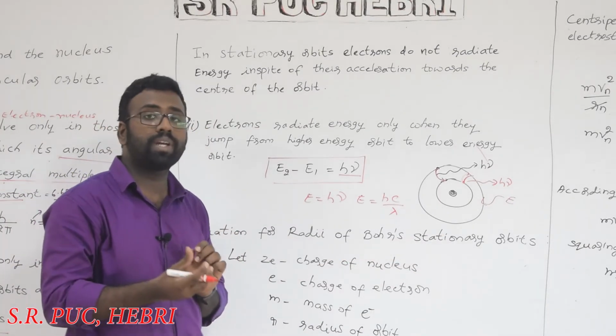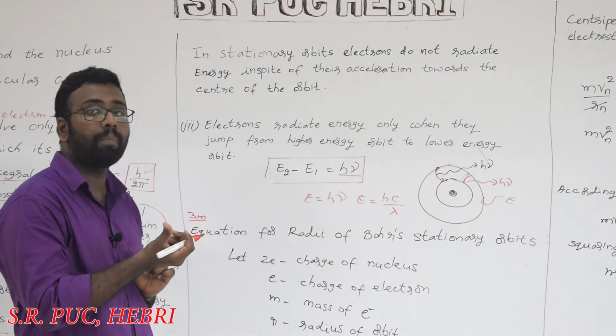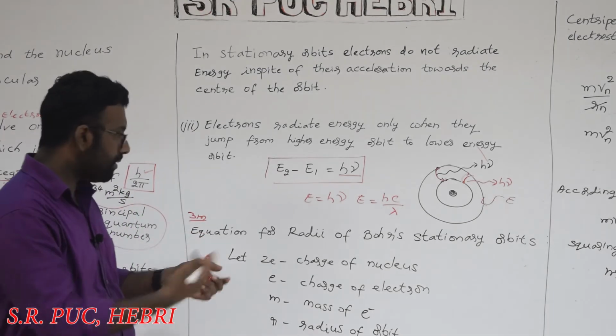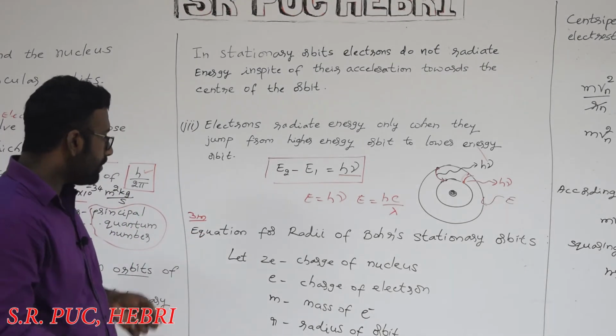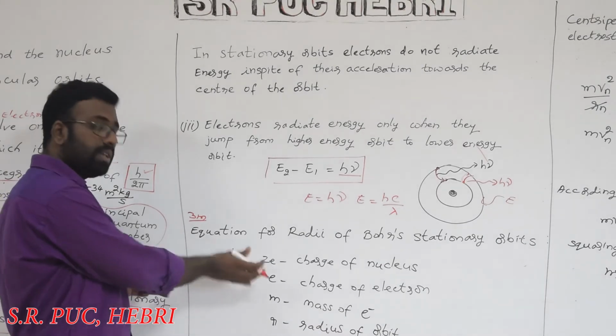So how can you find out the value of the radii? We have an equation for that. We will derive that equation. But before deriving the equation, we will consider some of the things.